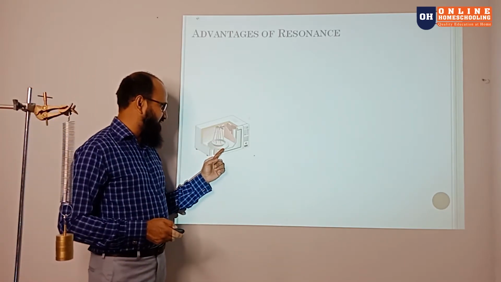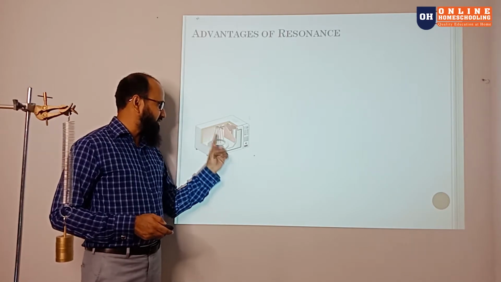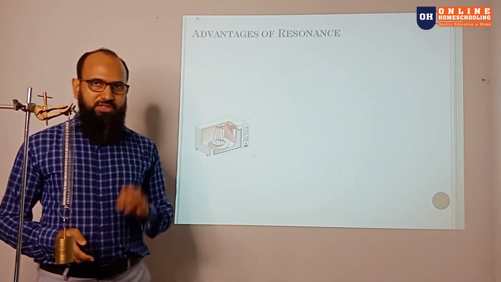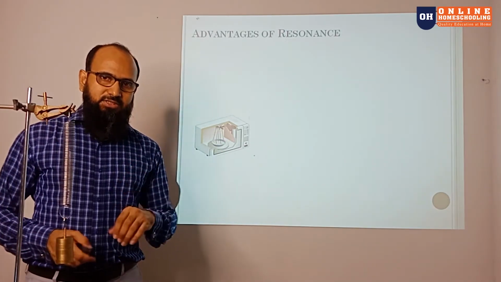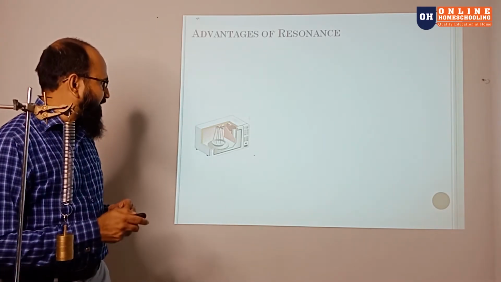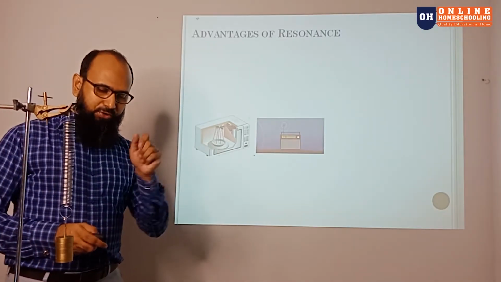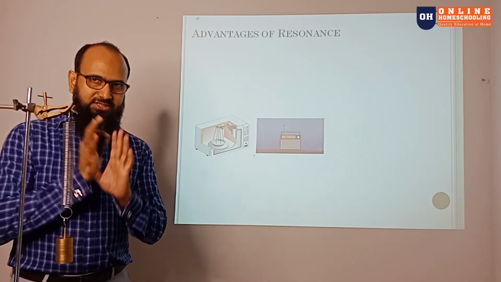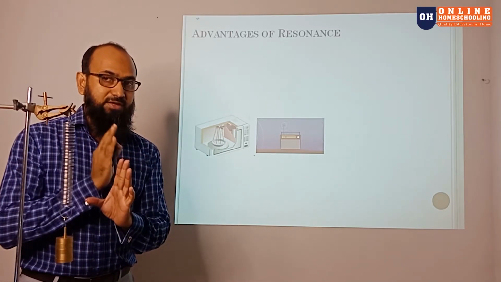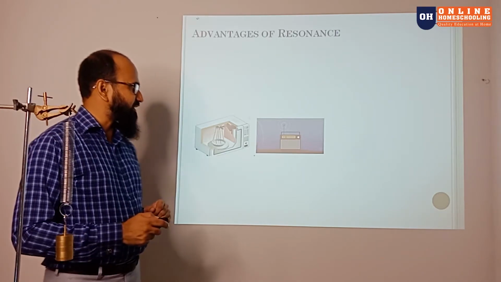So now we come to the advantages of resonance. Number one, a microwave oven heats up the water molecules with a particular resonance frequency. So only the water molecules are heated up, so your food warms very quickly. Like a radio signal, when you pick up a radio signal, you adjust the resonant frequency so you can get that one particular radio station.